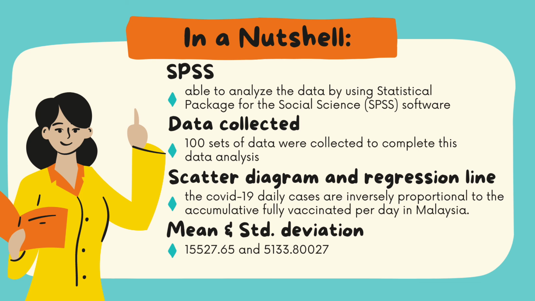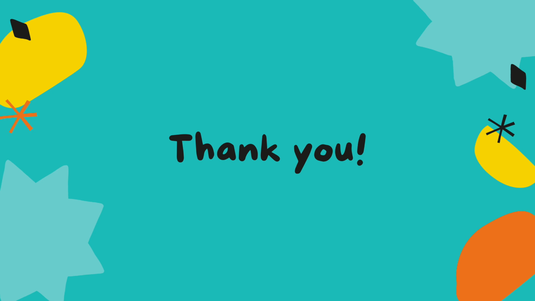The fifth one is, lastly, students successfully analyzed this data for the COVID-19 daily cases and the accumulative fully vaccinated per day. So that's all from me. Thank you.